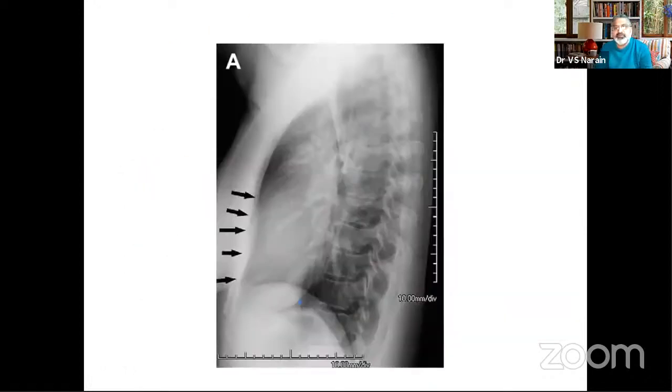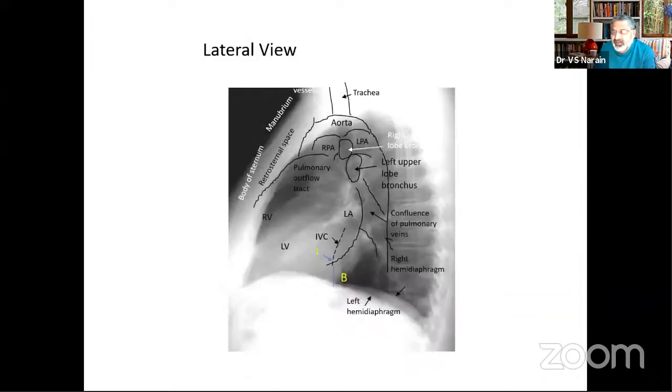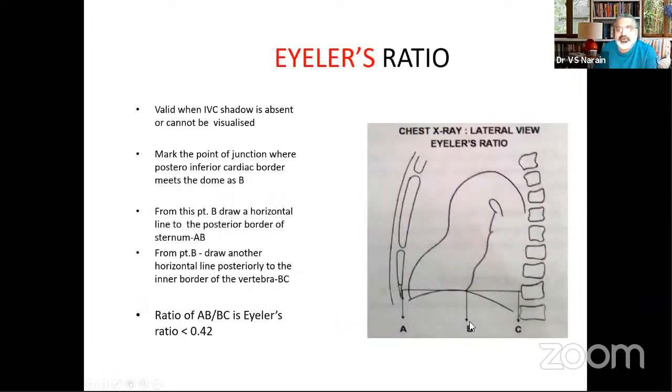Now, often you may not be able to see the IVC. Then the Rigler sign will not be applicable, and there you have to take the Eilers ratio. This is a simple ratio: where the left ventricle meets the diaphragm, that is point B, from there you draw this horizontal line. This is distance AB. And from there you have the border of the vertebrae. This is distance BC. As is obvious, the larger the left ventricle, the longer will be AB and the shorter will be BC. So the ratio will keep on increasing.